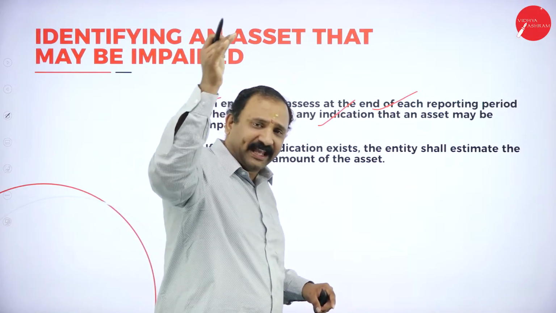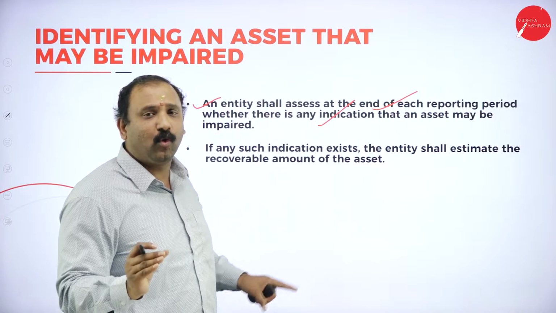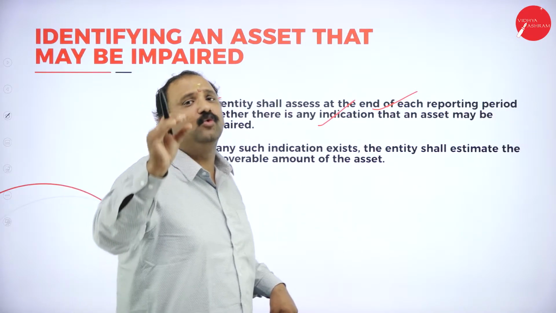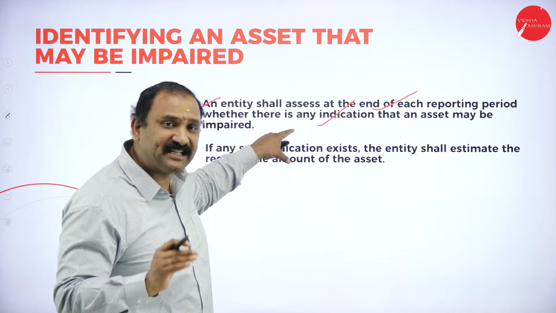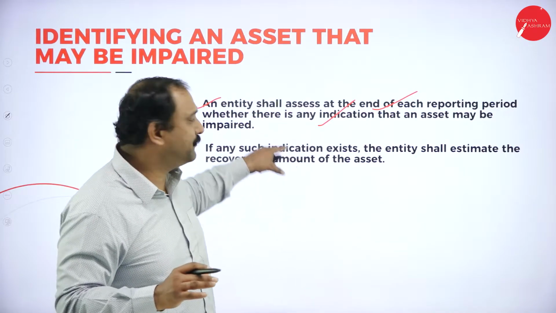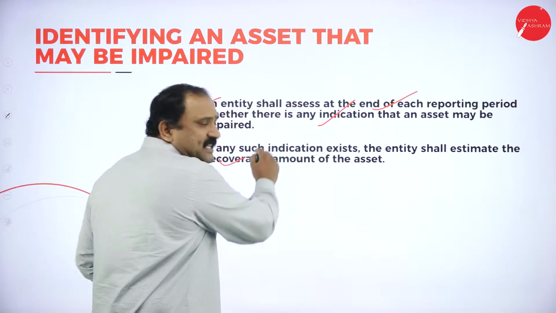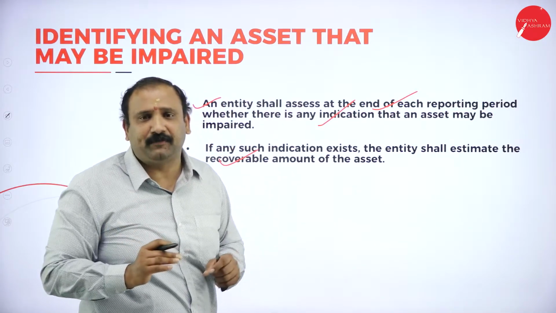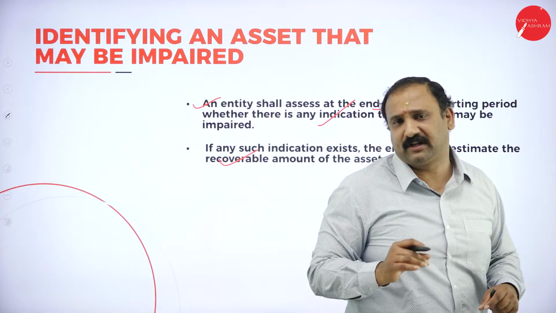Probably at the end of the year, we are going to find out the value of the asset. And if there is any impaired asset of that nature, we are going to make a note of this. If such an indication exists, 90% of the time you will not get an impaired asset in any organization.